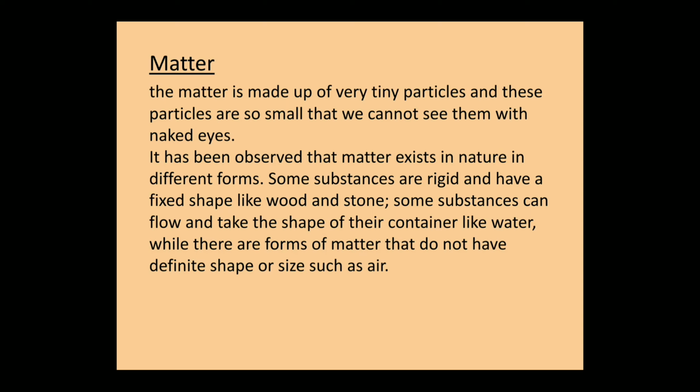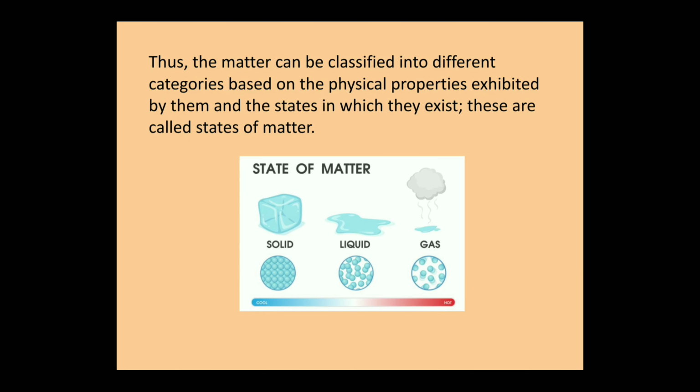Some substances are rigid and have a fixed shape like wood and stone. Some substances can flow and take the shape of their container like water, while there are forms of matter that do not have definite shape or size, such as air. Thus, the matter can be classified into different categories based on the physical properties exhibited by them and the states in which they exist. These are called states of matter.